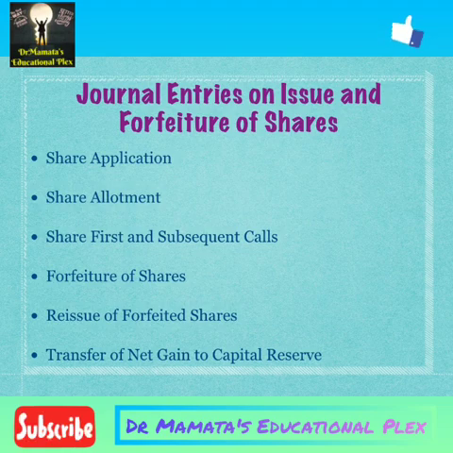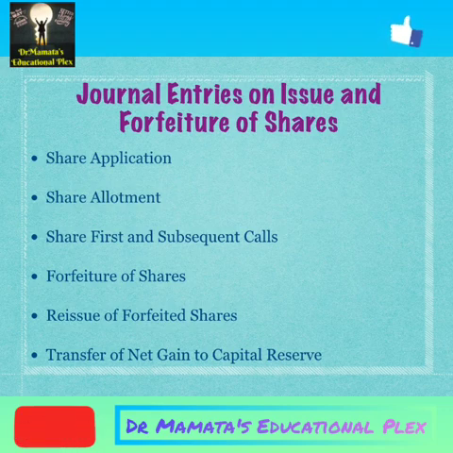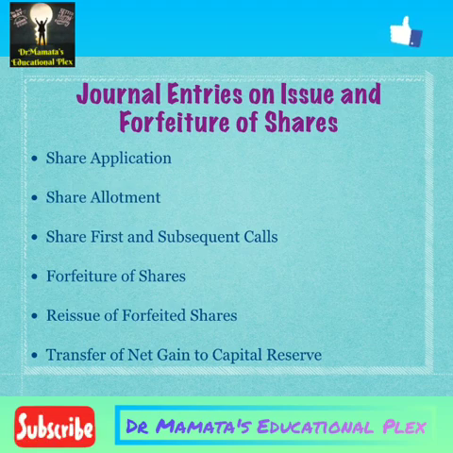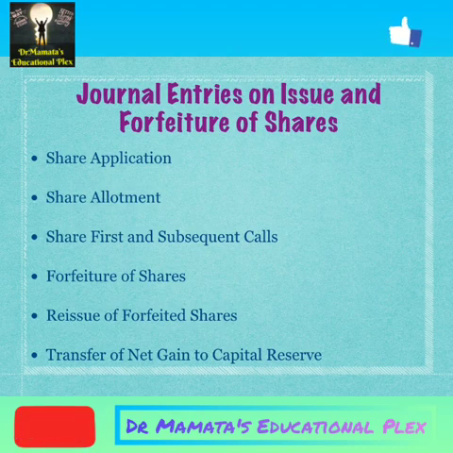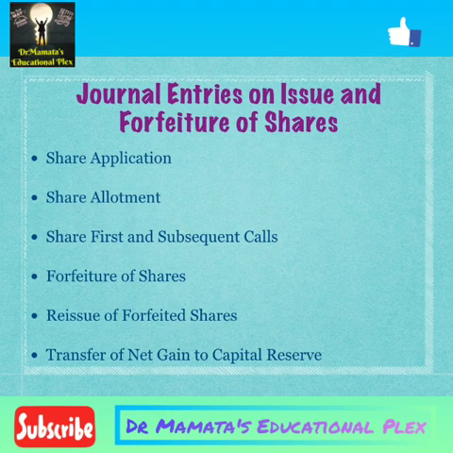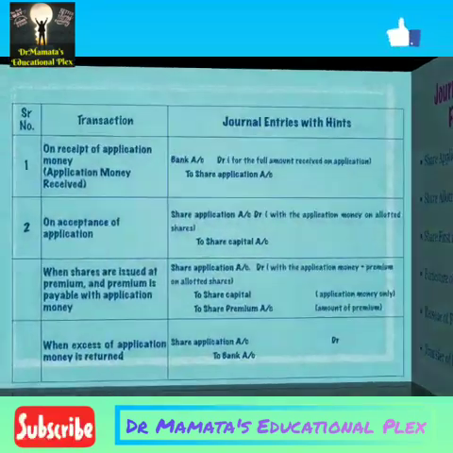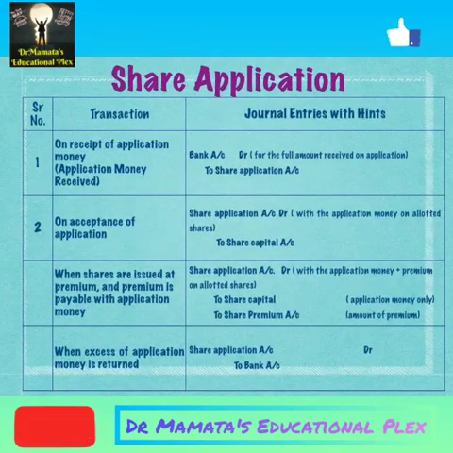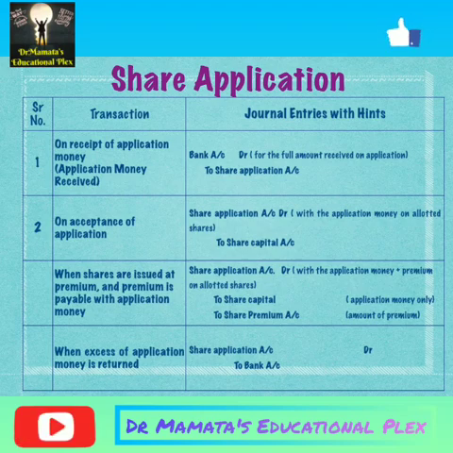Friends, here we can understand a simple trick about our journal entries: we have to pass 2 entries in each process. Share application, share allotment and share first and subsequent calls are given. For all of these we have to pass 2 entries each. The first entry is for amount due and the other entry is for amount paid. So let us proceed with our journal entries. We will see first the journal entries of share application.